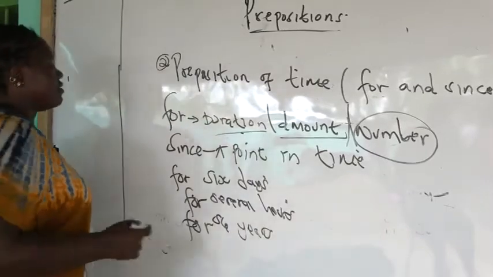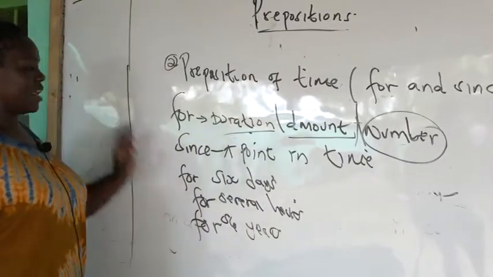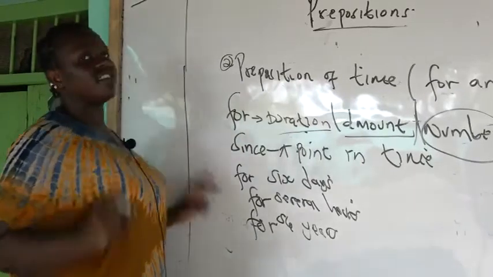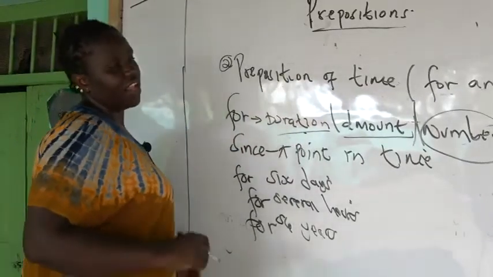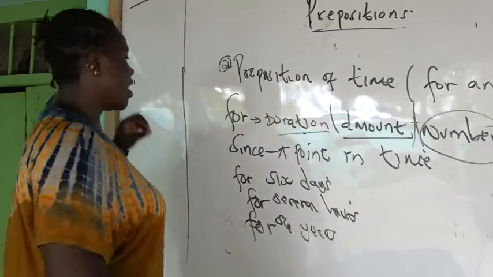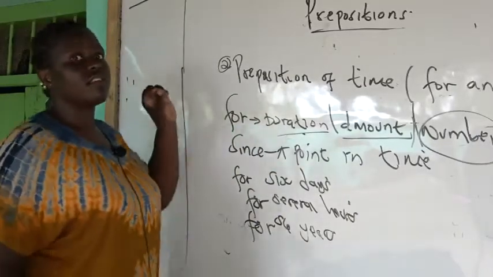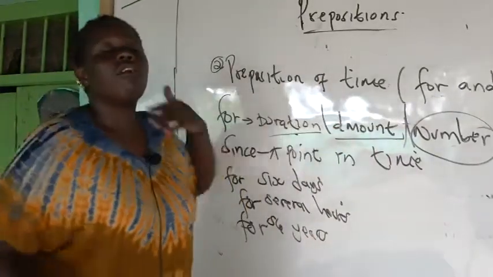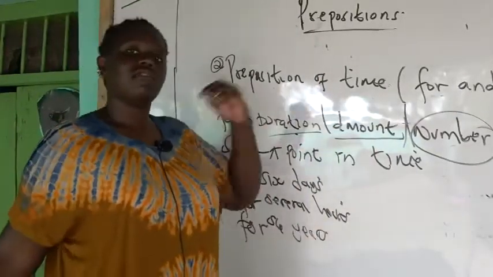You can say I've been in class 8 for 1 year, but you say since January. Since gives you the point when you started being in class 8, but for gives you the amount or duration, the number of months or hours you've been in class 8.